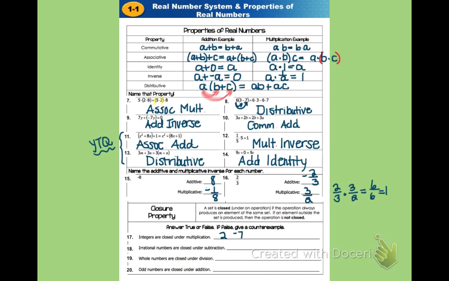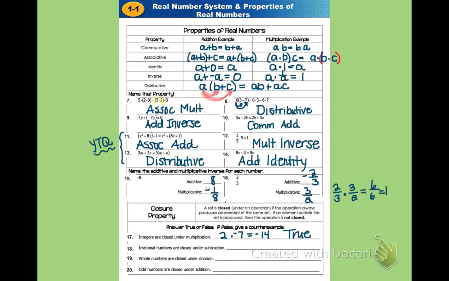If I multiply 2 and -7, I get -14, which is also an integer. I think really hard to see, can I come up with any possible combination of two integers that I multiply that would not also be an integer, and in other words would produce something that maybe has a decimal that either repeats or is irrational, and I can't come up with one. So this is true. Integers are closed under multiplication.